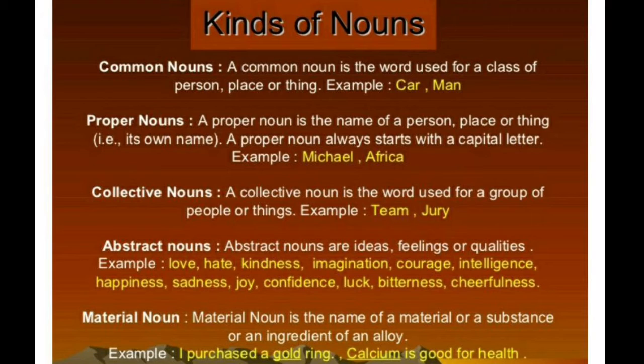Gang is also a collective noun, gentlemen, but it has a negative shade, whereas team is considered a positive word. The words themselves have positive and negative shades.